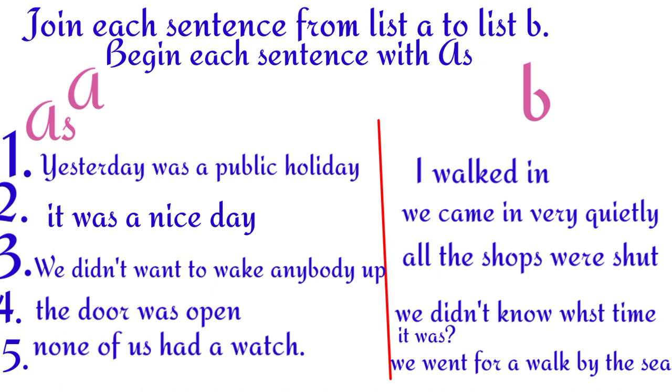As yesterday was a public holiday, all the shops were shut. I am giving you 10 seconds for each sentence. After the time, I will show you the result. Now your time is going to start.